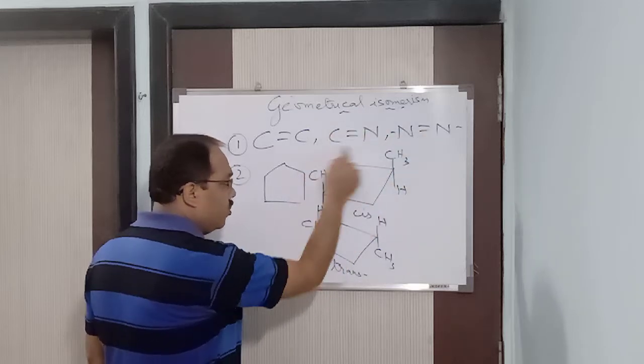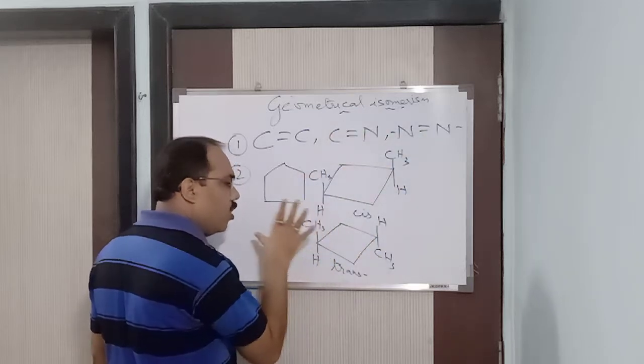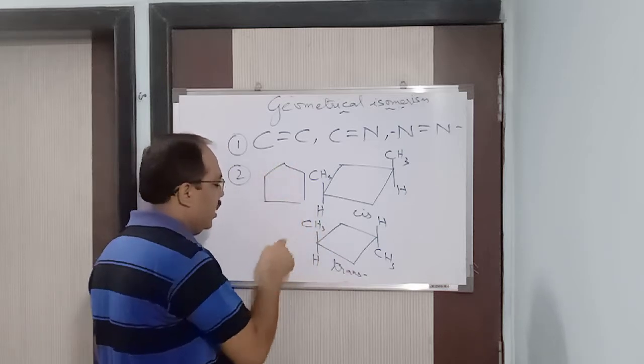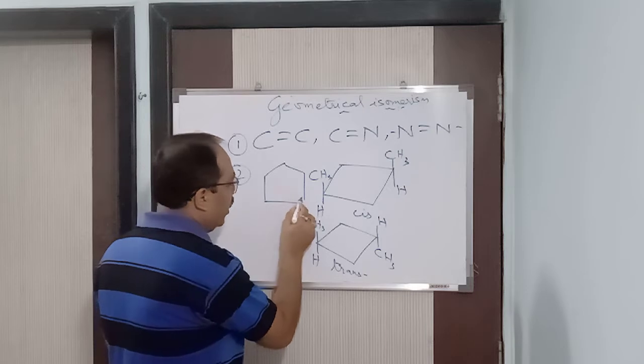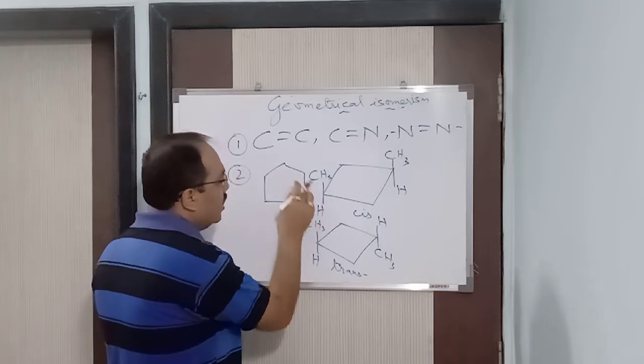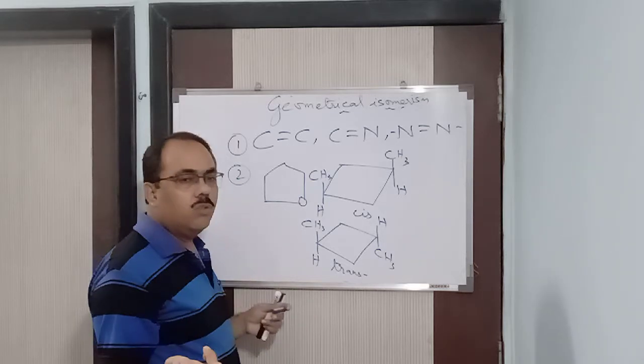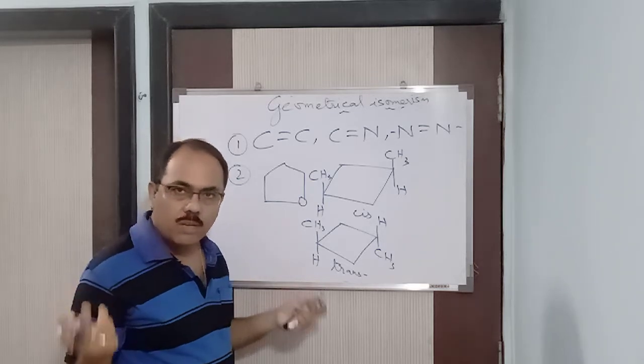I told you just now about cyclic compounds, homocyclic or heterocyclic. This one is a homocyclic, but if I put any other atom here like oxygen, then you can see a double bond. So this is a heterocyclic compound. Alright, it will also show geometrical isomerism.